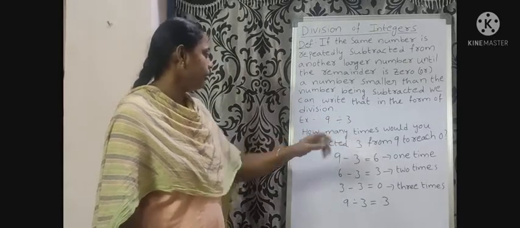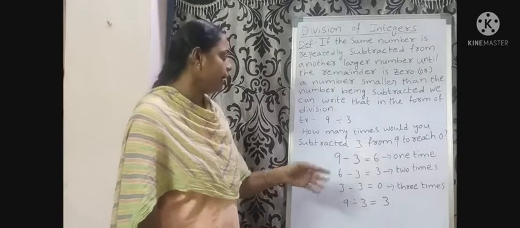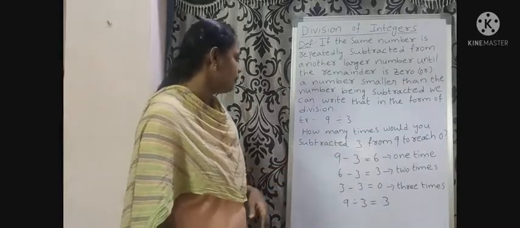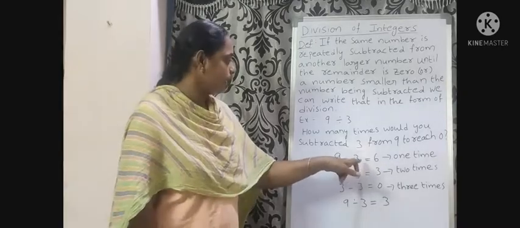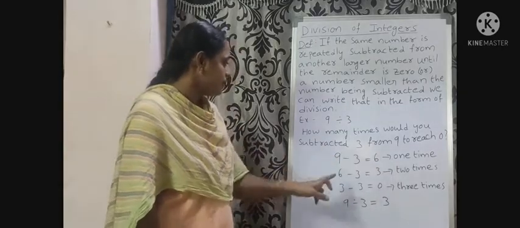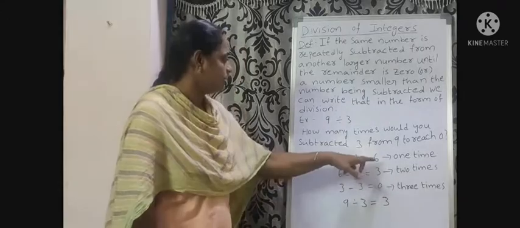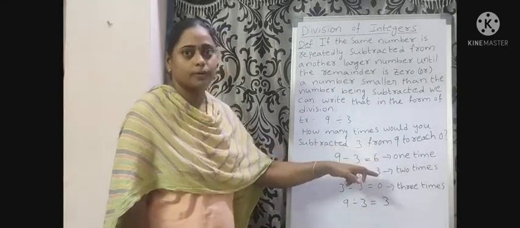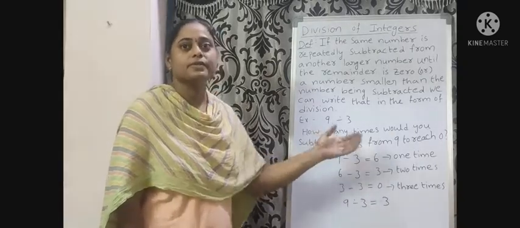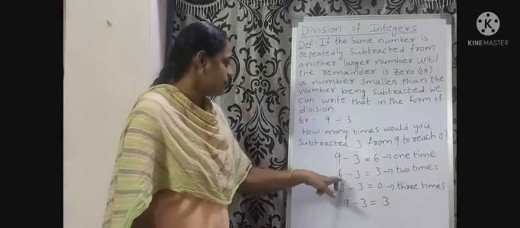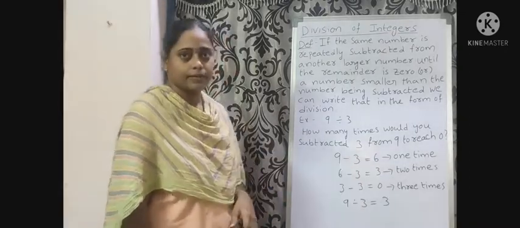9 divided by 3. How many times would you subtract 3 from 9 to reach 0? See, 9 minus 3 equal to 6. Here, what is the remainder? 6. Did we reach 0? No. Again, subtract 3 from 6. 6 minus 3, the result is 3.